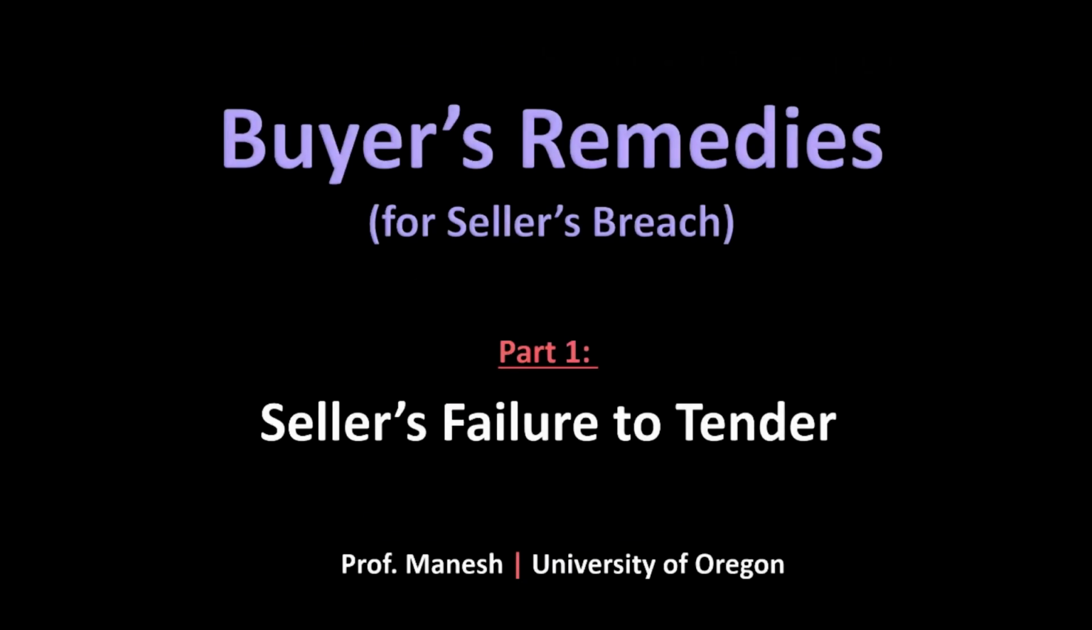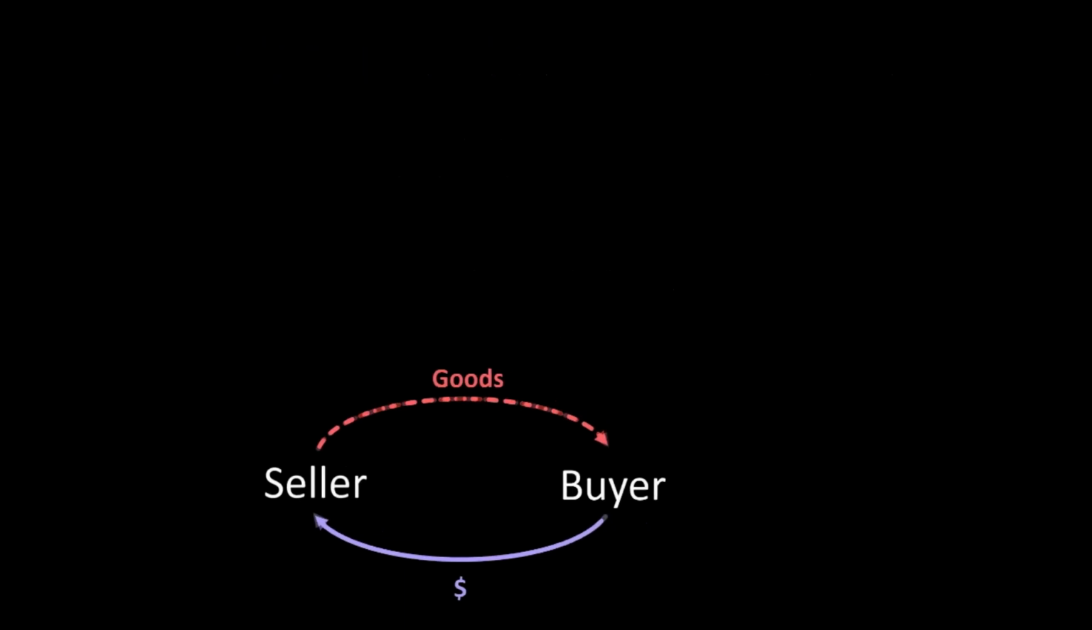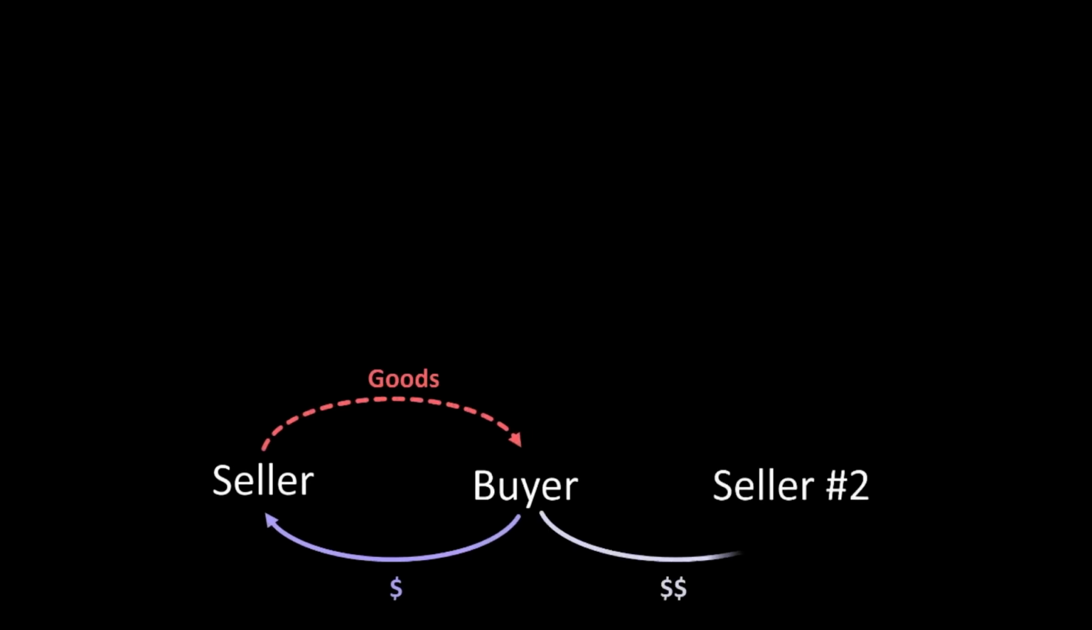In this video, we will examine a second alternative measure of the buyer's monetary damages in the event the seller breaches a contract by never tendering the goods that she was obligated to: market-based damages under 713 of Article 2. As we have said, where the seller breaches by failing to tender the goods, the buyer may recover cover damages pursuant to Section 712 of Article 2, where the buyer enters into a substitute transaction to purchase substitute goods.